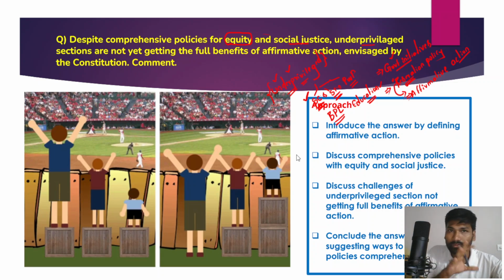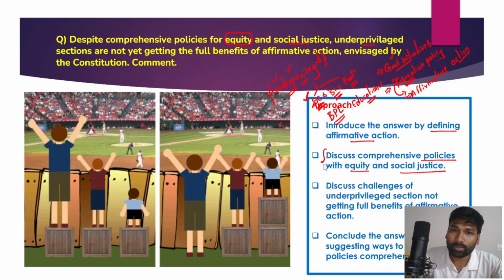I hope you have understood the essence of this question and how you could structure this answer. With respect to structuring, first you have to introduce the answer by defining what affirmative action is, and then discuss the comprehensive policies for equity and social justice.